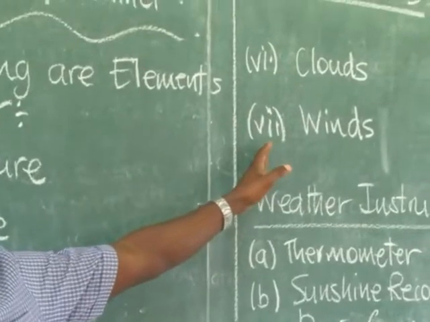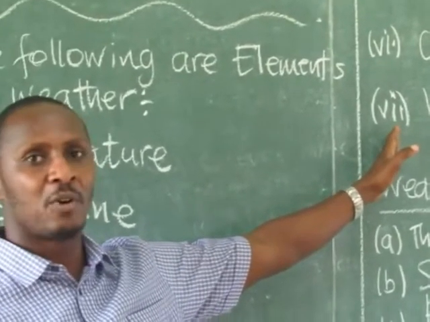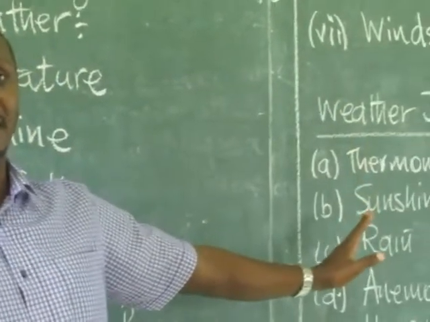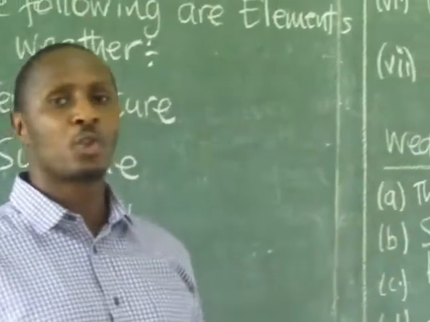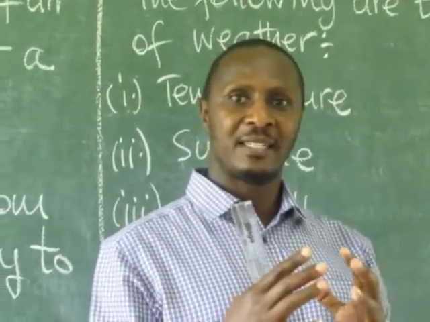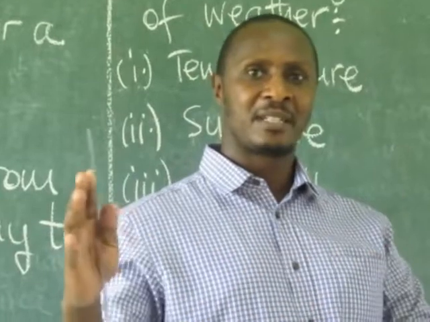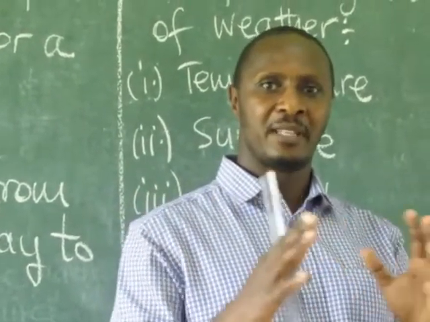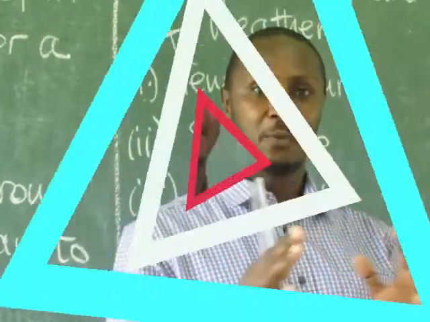We have winds. Winds can be recorded with wind instruments. We are going to see it later. Winds can also be observed by eyes. You can see the movements of trees or sometimes grasses. You can see the way they are moving. That shows that there is a formation of wind.